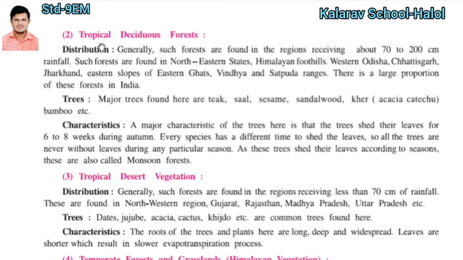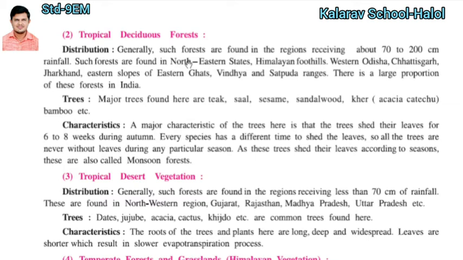Now number 2 is about the tropical deciduous forest. What is the distribution given here about the tropical deciduous forest? Generally such forests are found in regions receiving about 70 to 200 centimeter rainfall. Wherever 70 to 200 centimeter rainfall occurs, you can find the tropical deciduous forest.